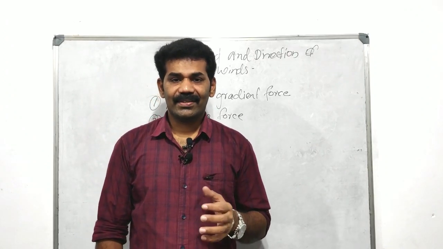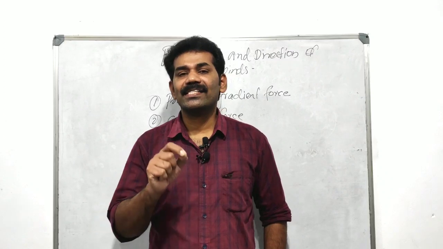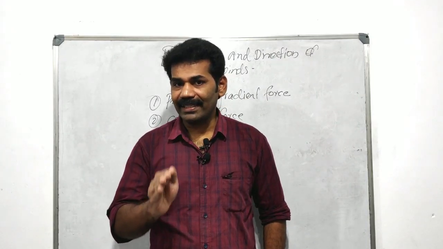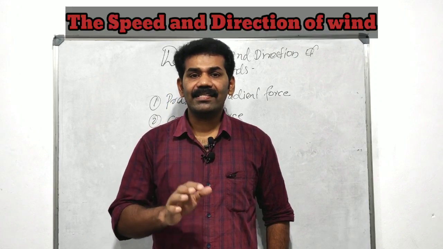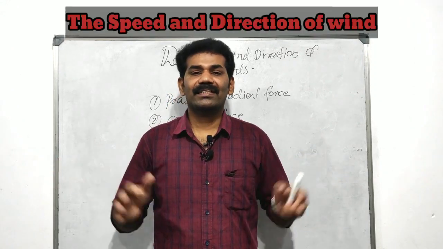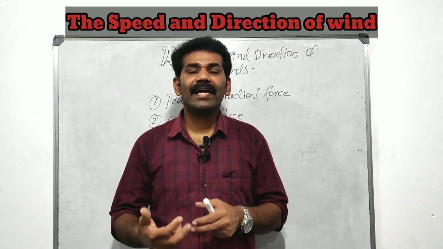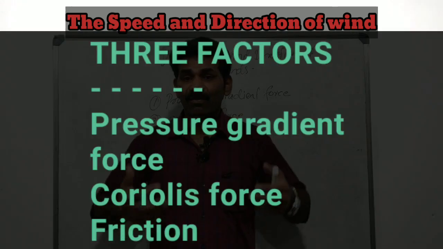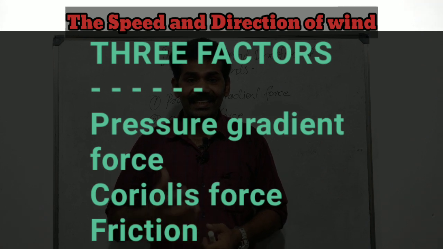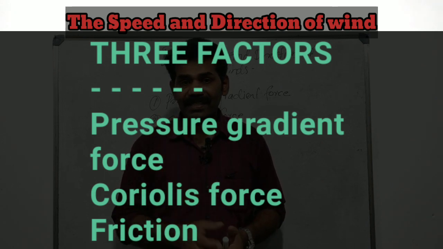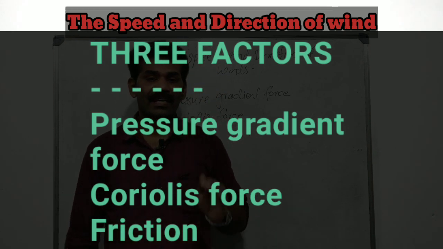The speed and the direction of the winds are not the same on the earth. They are changing. What are the reasons for the change in the speed and direction of the wind? We can see that there are three factors influencing it.